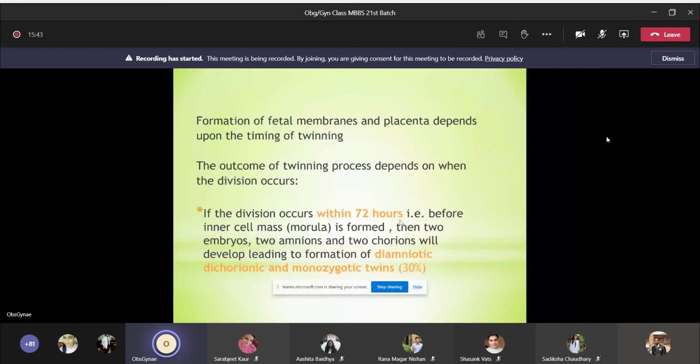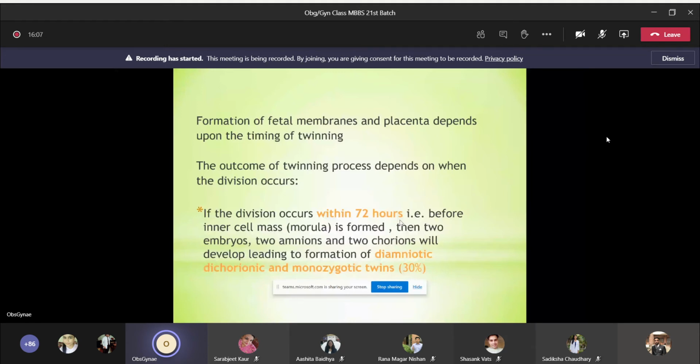So I told you one ova is fertilized by one sperm and that fertilized ova gets divided. So if the division occurs within 72 hours of fertilization, that is before the inner cell mass morula is formed, then the two embryos, two amnion and two chorion will develop, leading to the formation of diamniotic, dichorionic, monozygotic twin, okay?